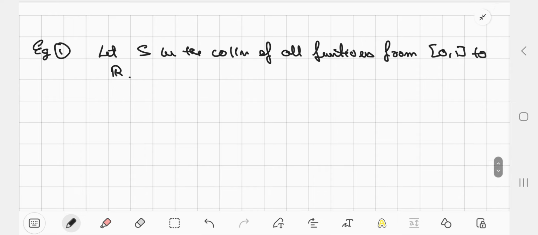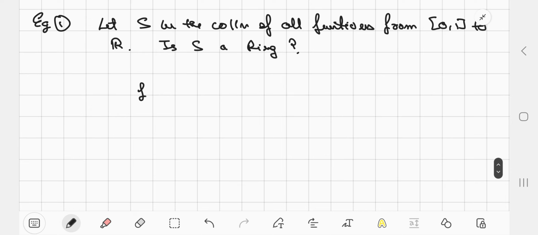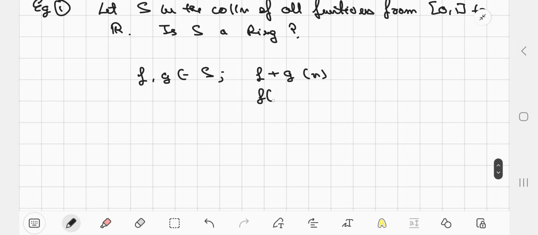My question is: is S a ring? Now clearly, if I consider F and G from S, then F plus G of X is still continuous and still a function from [0, 1] to R. And if I consider the multiplication of maps, the pointwise operations which we are typically considering, then again it's still continuous, right?